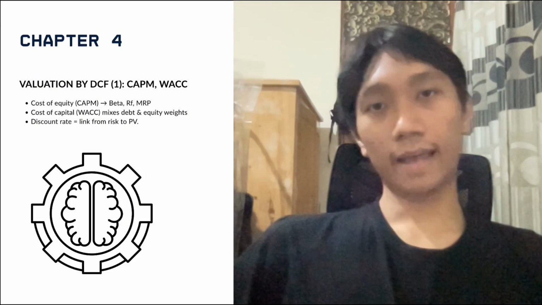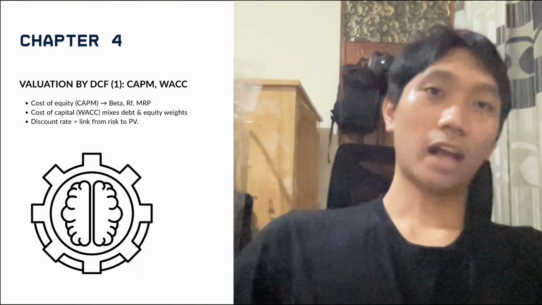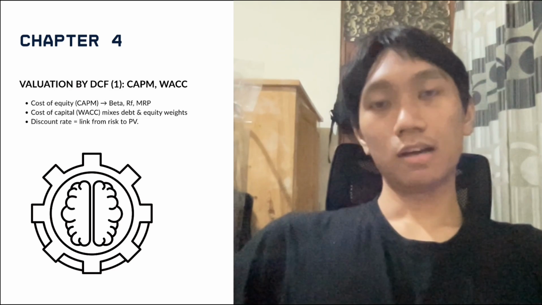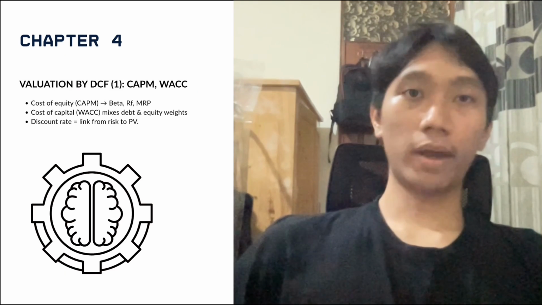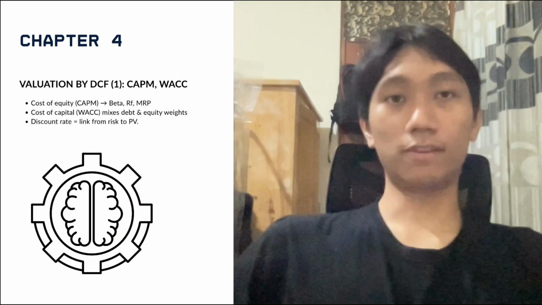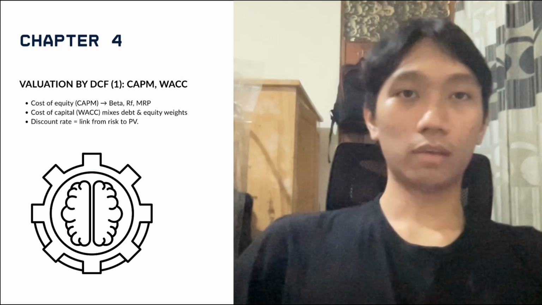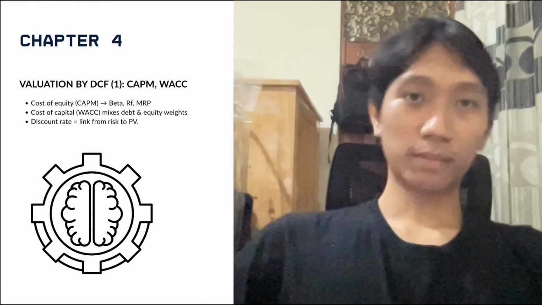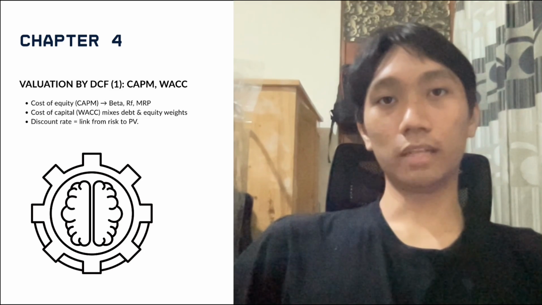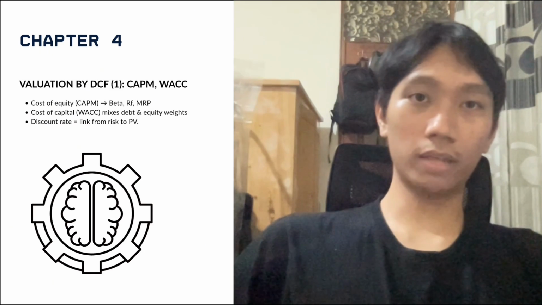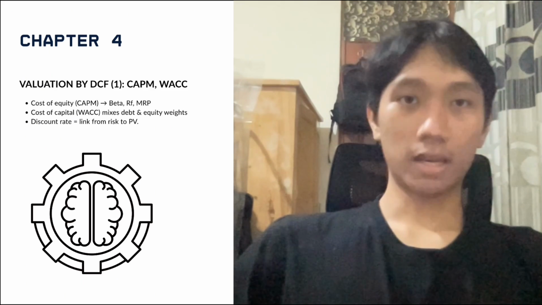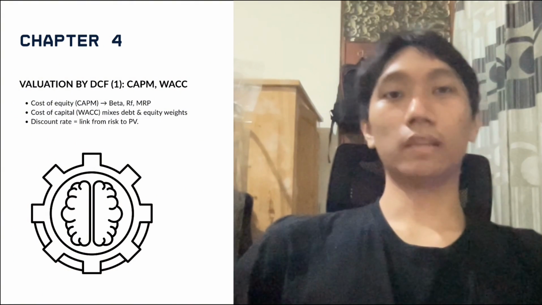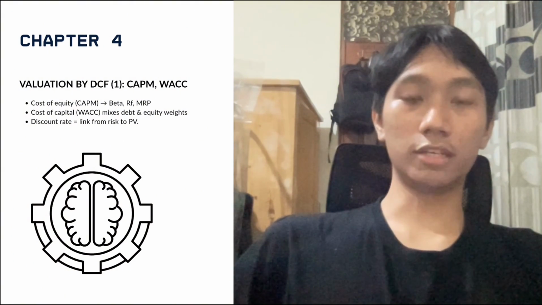Chapter 4 handles the risk translator, CAPM and WACC. CAPM gives a cost of equity from beta, the risk-free rate, and the market premium. WACC blends the after-tax cost of debt and the cost of equity using the target capital structure. This chapter explains how to convert uncertain future cash flow into present value by using a discount rate that reflects systematic risk, not temporary cyclical noise. Get the discount rate right, and your DCF will be meaningful.